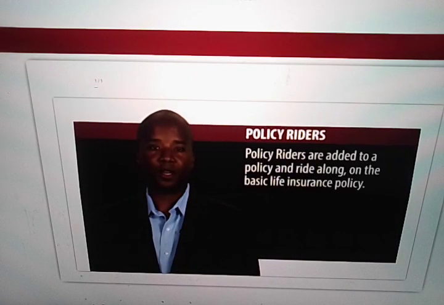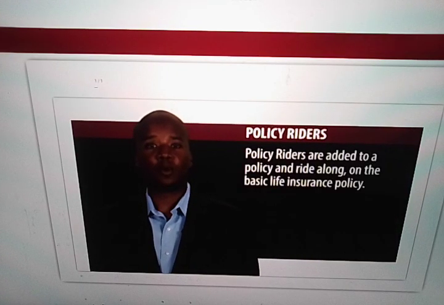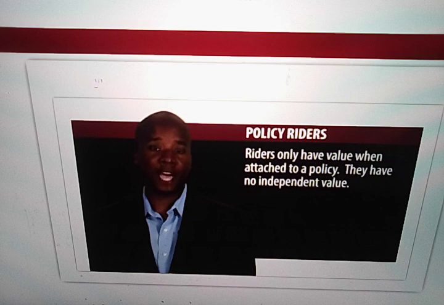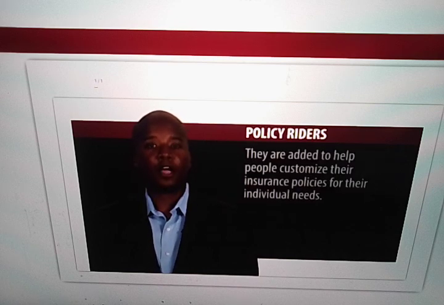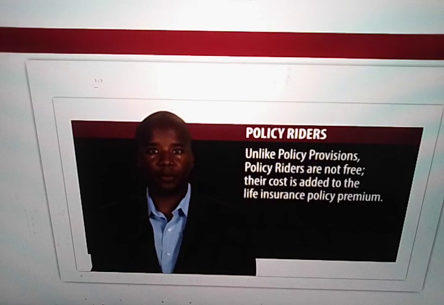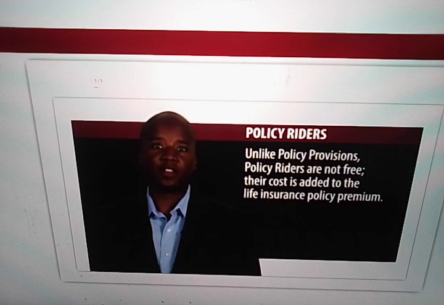Policy riders. Policy riders are added to a policy and ride along on the basic life insurance policy. Riders only have value when attached to a policy. They have no independent value. They are added to help people customize their insurance policies for their individual needs. Unlike policy provisions, policy riders are not free. Their cost is added to the life insurance policy premium.